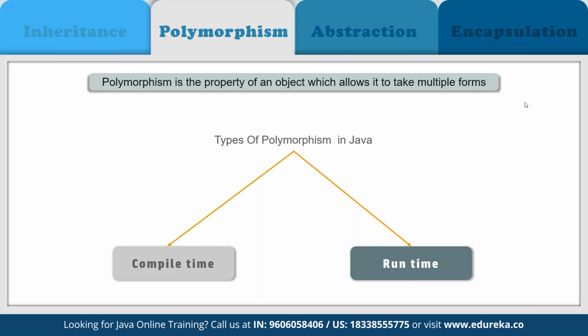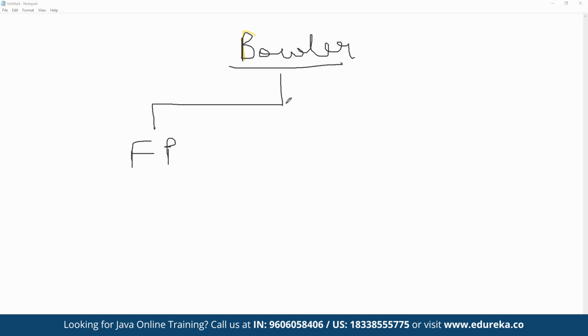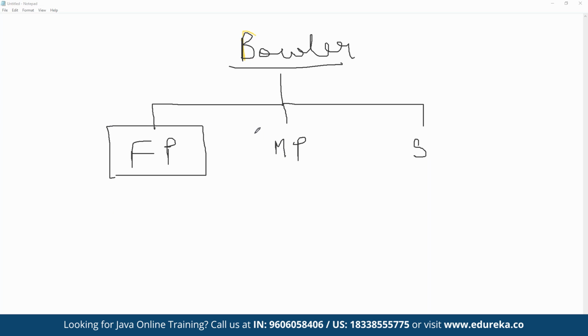Let's go back to our annotation mode so we can understand this better. Let's say here we have a main class defined as the bowler class itself. Now we know that we have multiple types of bowlers available: we have the fast pacers, then we have the medium pacers, and then we have the spinners. These all are going to inherit their own class from the main class defined as bowlers, correct? So the bowler class has three different classes. We can say these are the three different children of bowler: fast pace, medium pace, and spinners.